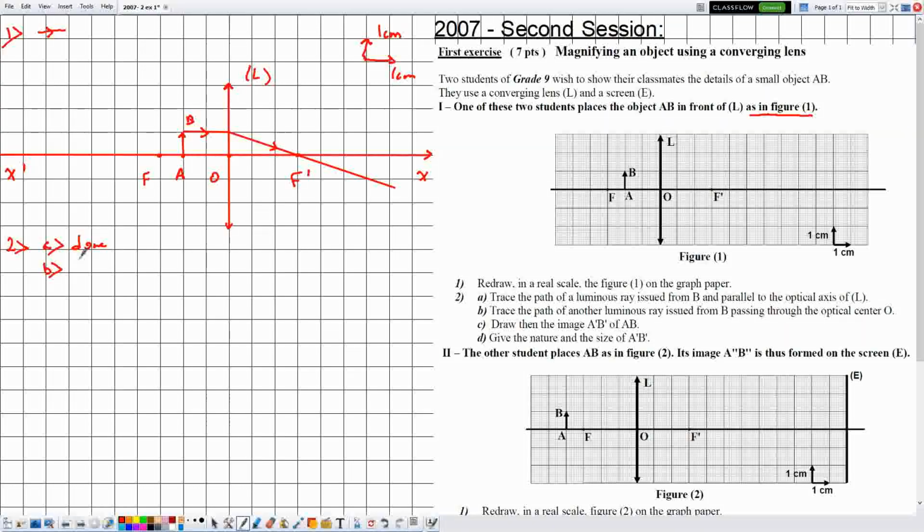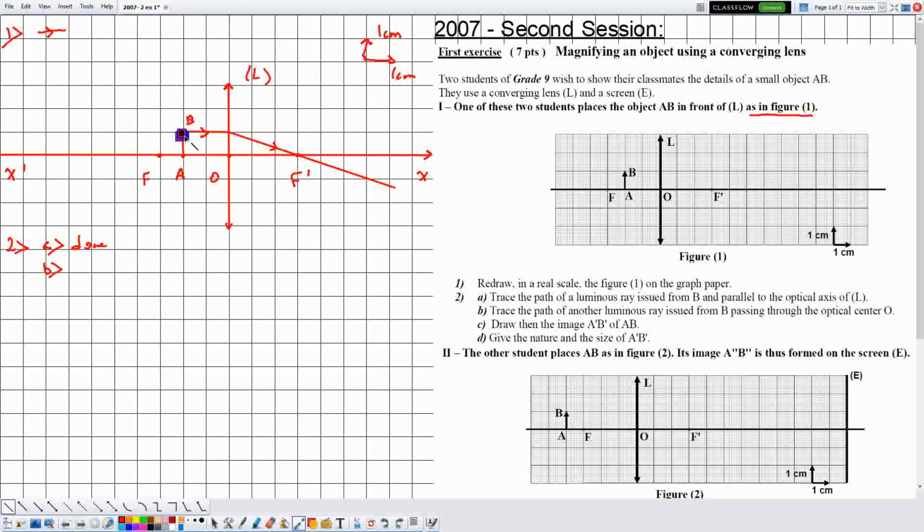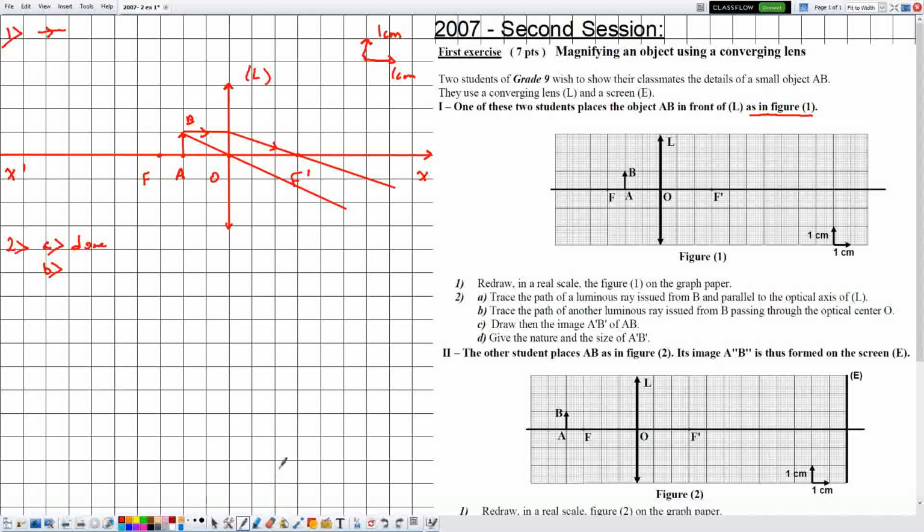Now as for part B, they are telling me trace the path of another luminous ray issued from B and passing through the optical center. We know that this ray emerges without deviation because it's passing through the optical center. And we don't forget arrows on light rays, incident rays as well as emergent rays. So part B done. Then now we have reached part C.